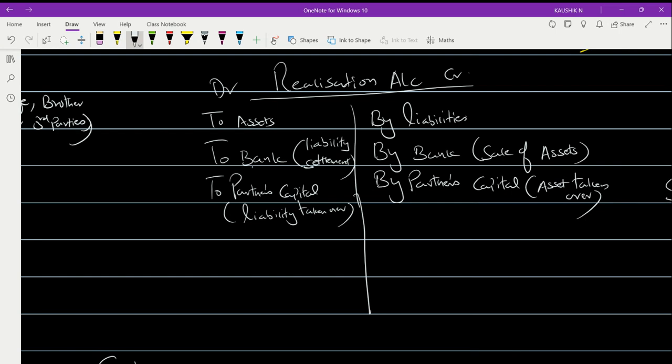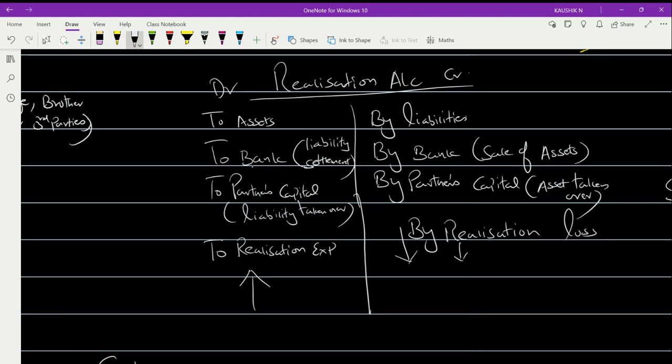Okay, and then you will be recording up the payment of your expenses, depending upon the situation and scenario. So two, realization expenses. Once you record all this, you will have to total both the sides. Sometimes your debit value might be heavier and the credit side total will be short. If this is the case, then this will result in the balancing figure appearing on your credit side and you'll record it as by realization loss.